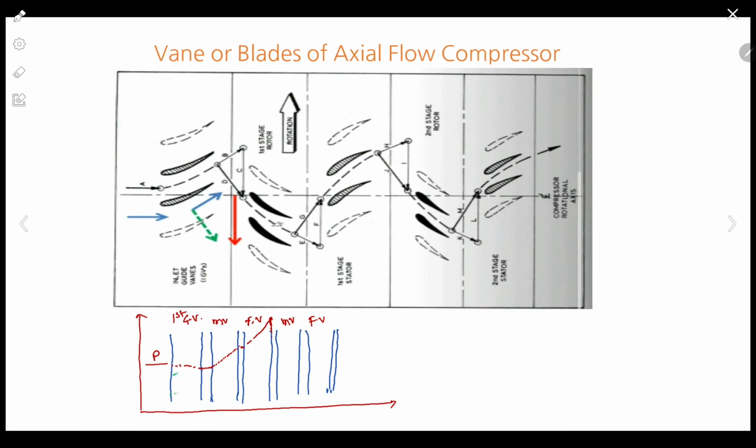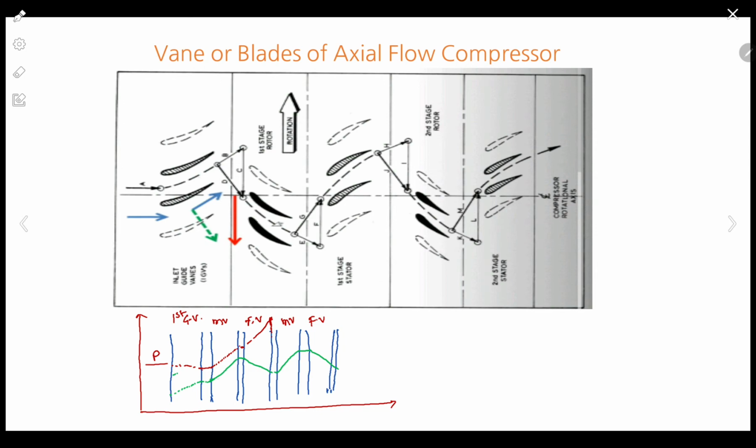This is how velocity will increase slightly. And then in the moving blade, what will happen to velocity? It will definitely increase. Correct. And then after, in the fixed blade, it will reduce. Again it will increase in the moving blade and reduce in the fixed blade, whereas pressure will continuously go on increasing.